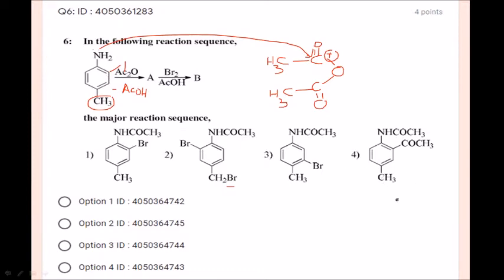Among these, this is not correct. The acetyl group is not going to form here. Meta is not going to be formed. This one is right, but this bromination is not going to form. The leftover is ortho-bromo 4-methyl acetanilide. Option number 1 is the correct option, students. Option number 1 is the correct option, friends.